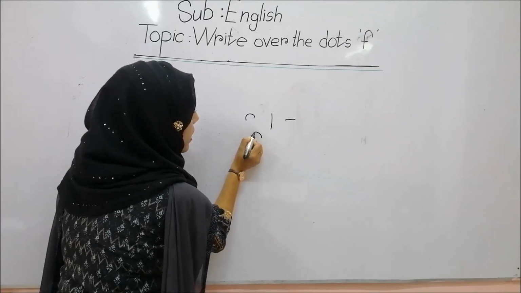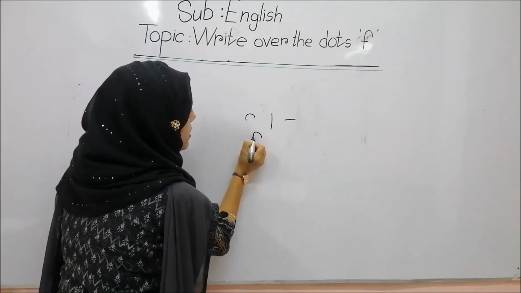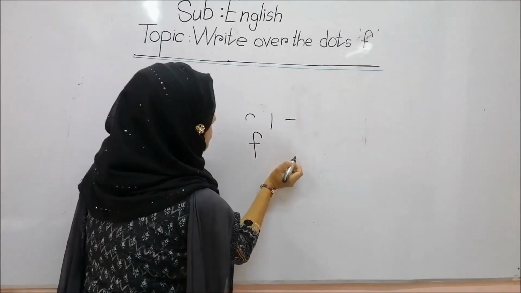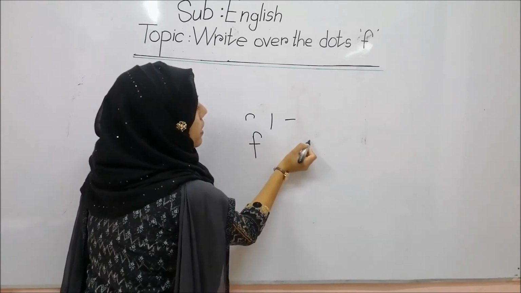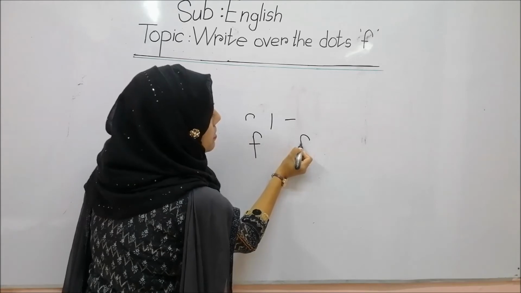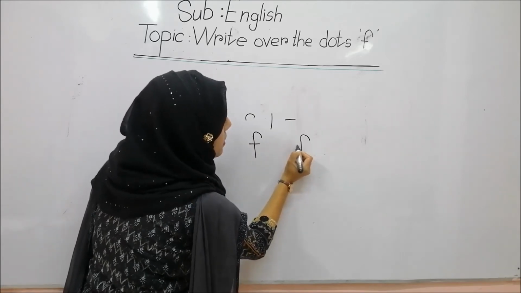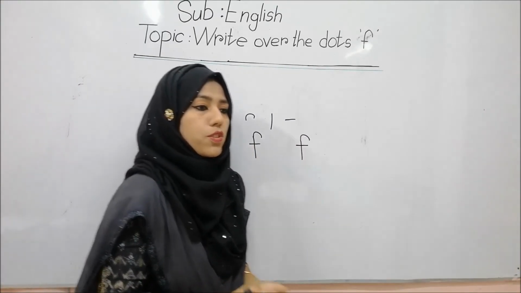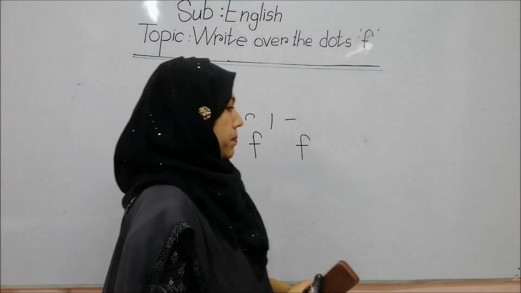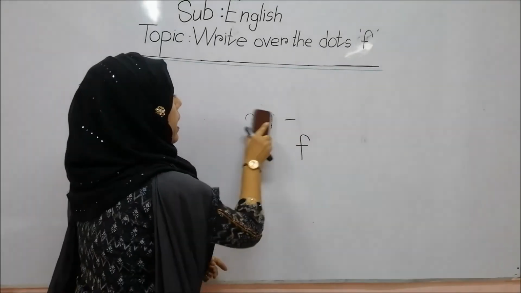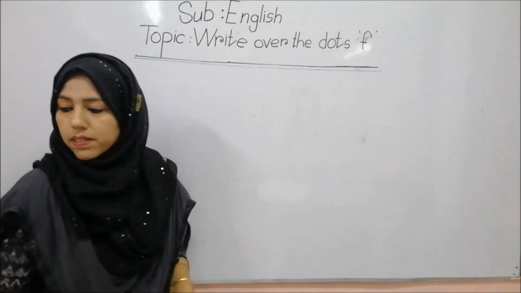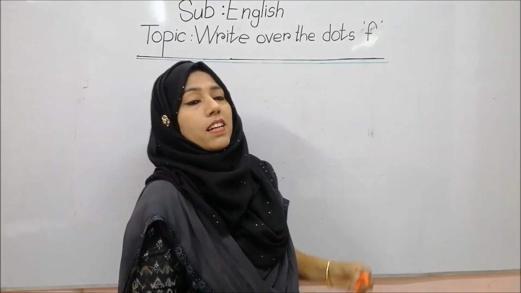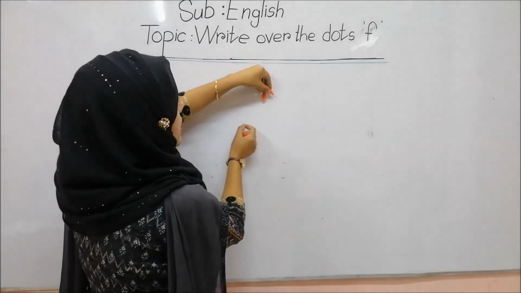Half circle, then standing stick, then sleeping stick. I am showing you again. Half circle, standing stick, then small sleeping stick. This is letter F. So students, can you write it? Okay, I am showing you again and again. Now I will show you how you can make the letter F with slime.